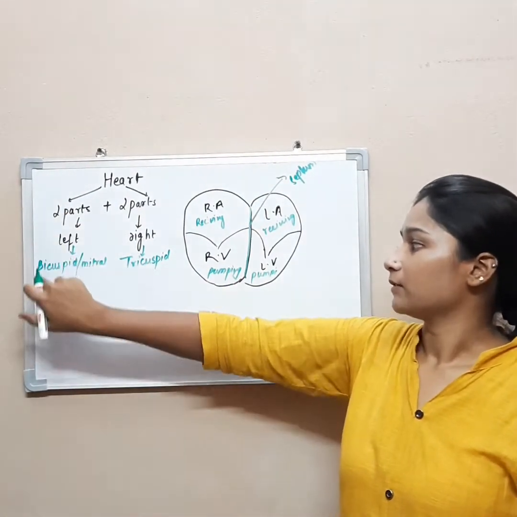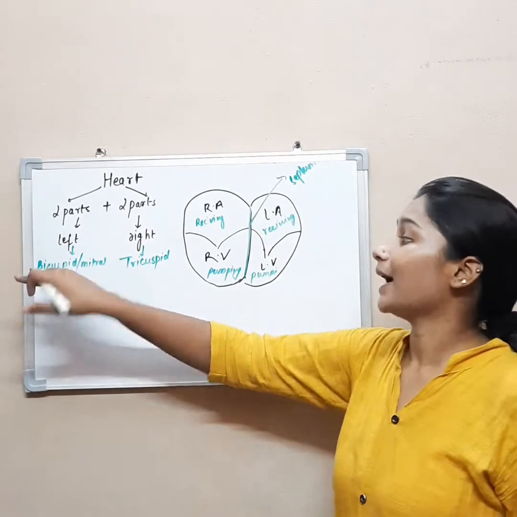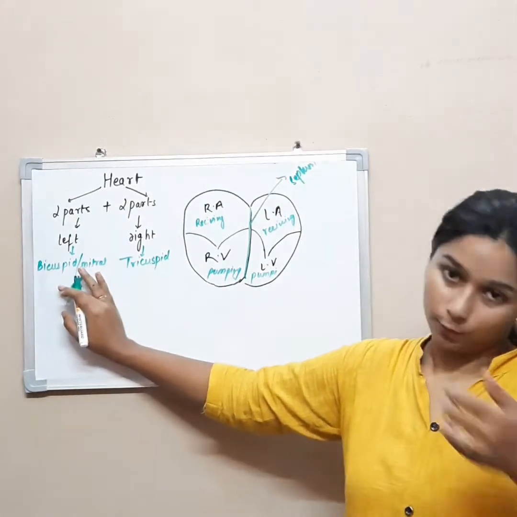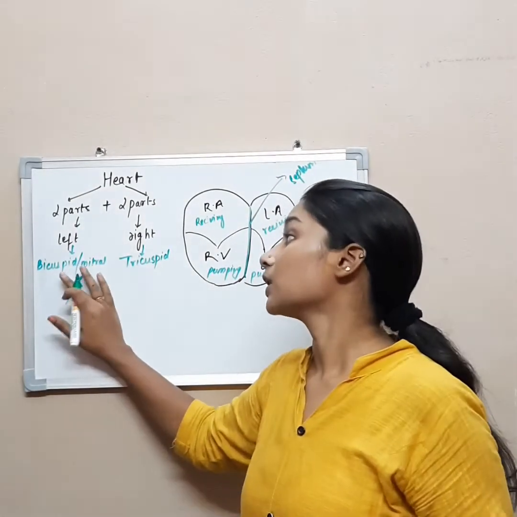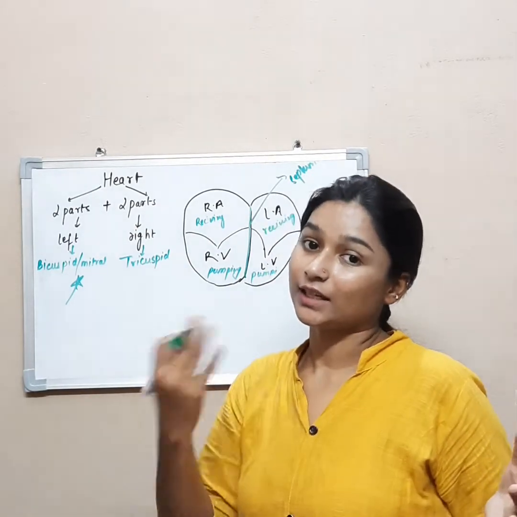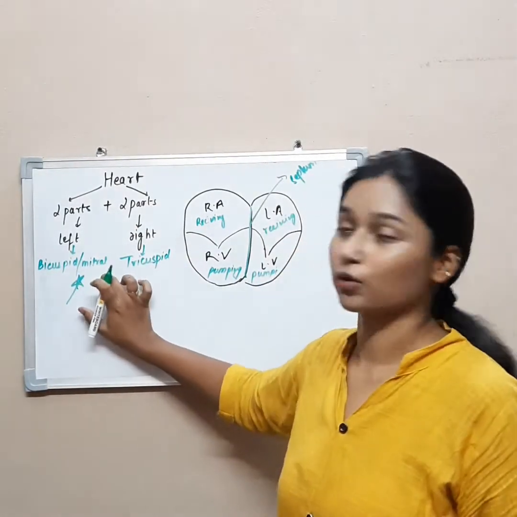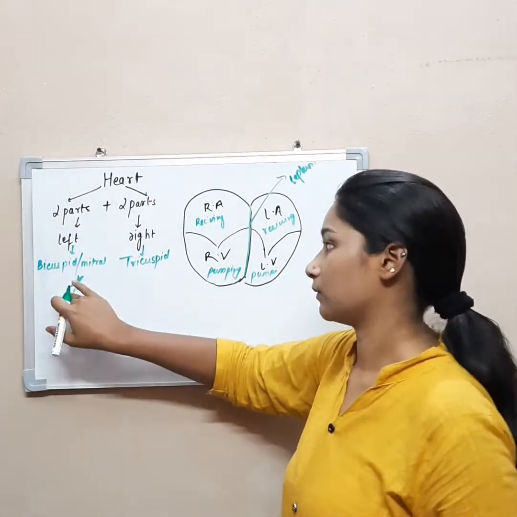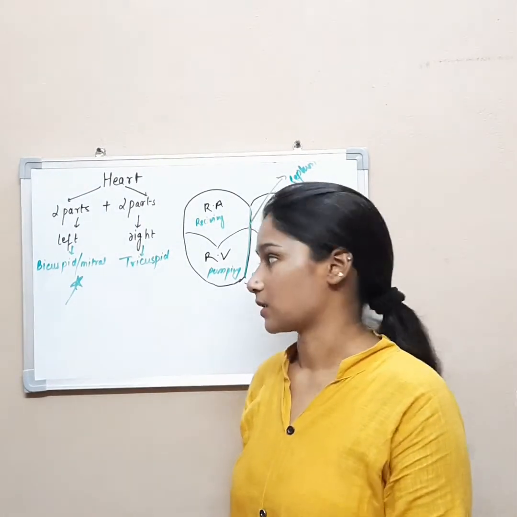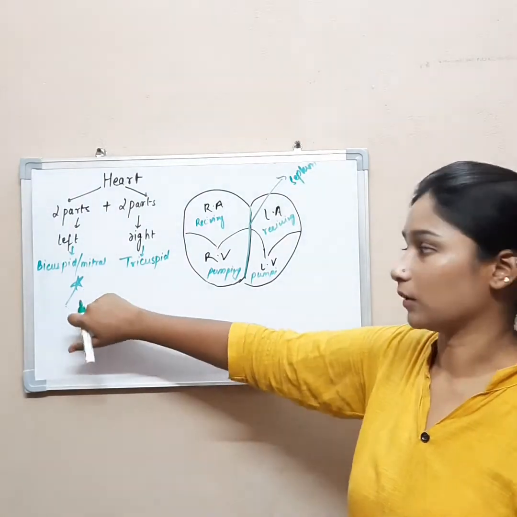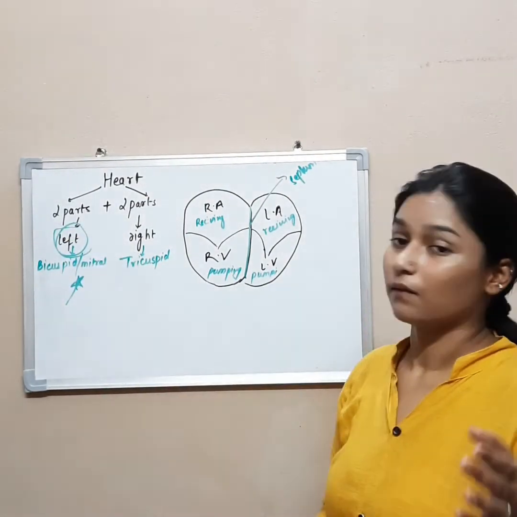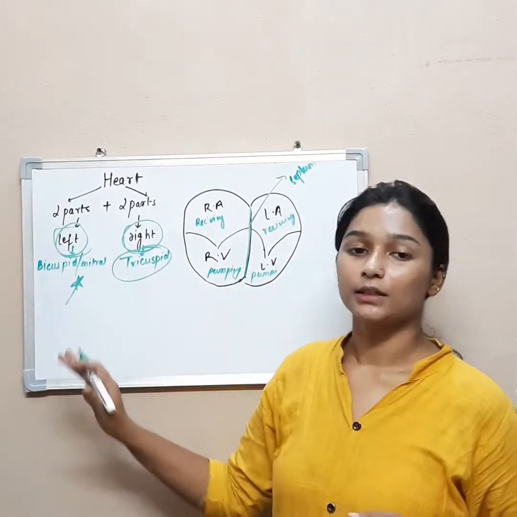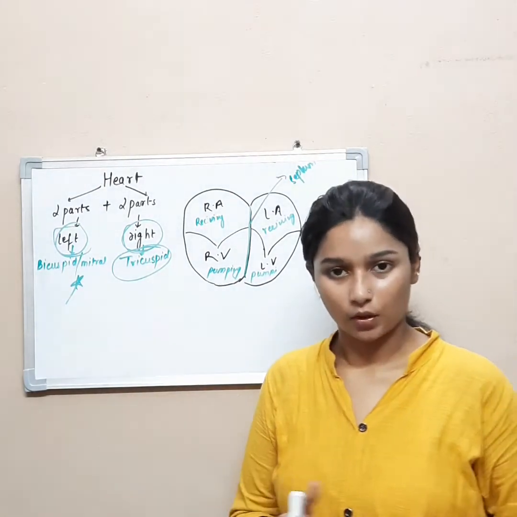The valve on the left side is called the bicuspid valve, or it can also be called the mitral valve. This is a type of question which you can get from your professor or your teacher in class: the other name of the bicuspid valve is the mitral valve. You have to remember this. And on which side is the bicuspid or mitral valve present? This question can be asked. The bicuspid or mitral valve is present on the left side, while the tricuspid valve is present on the right side. We will also see later what the bicuspid and tricuspid valves are.